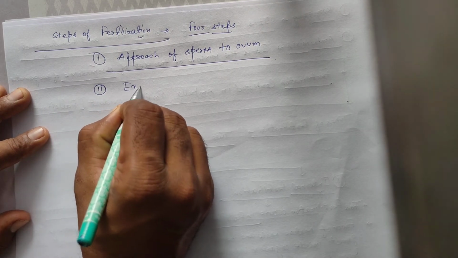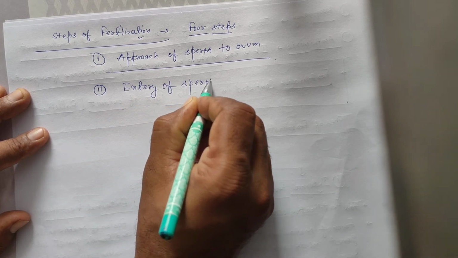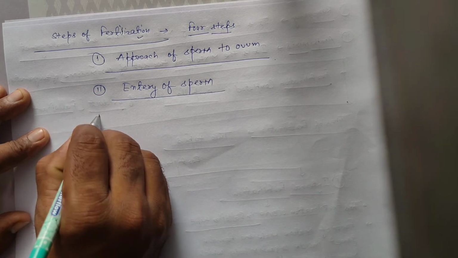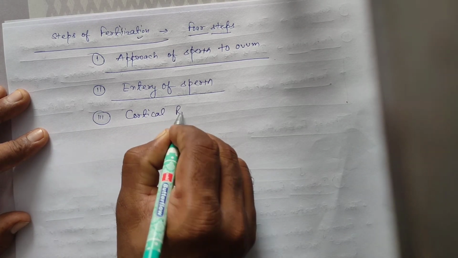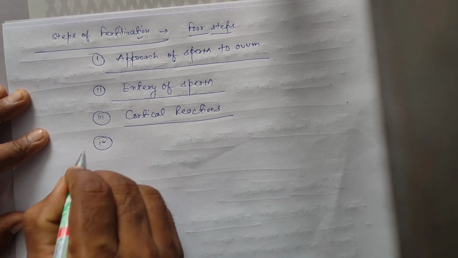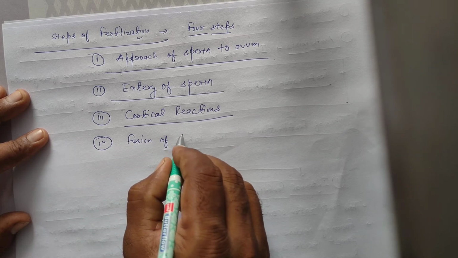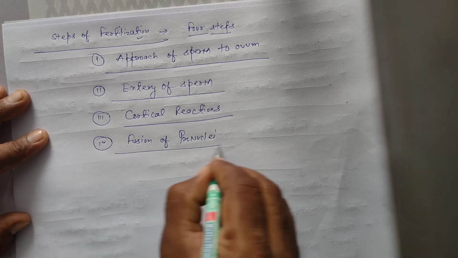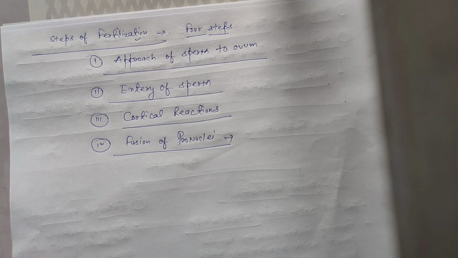Second step is entry of sperm into ovum. Third is cortical reactions. Fourth is fusion of pronuclei. It means fusion of male and female gamete pronuclei.